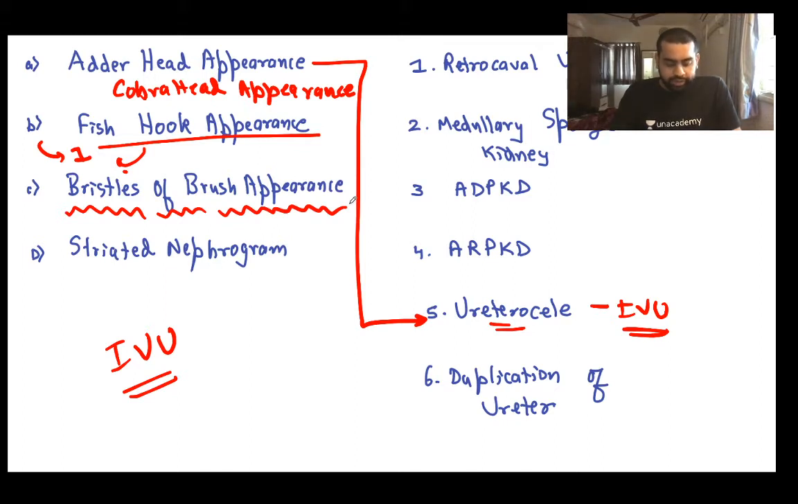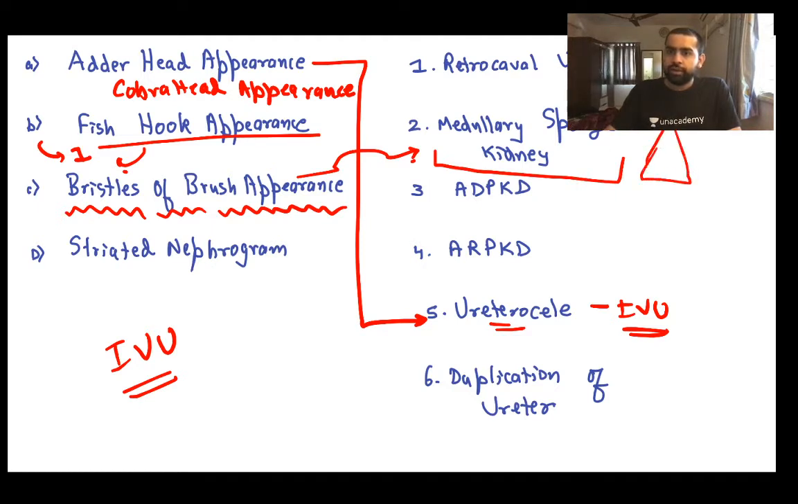Indrani has already said that we get this in 2, that is medullary sponge kidney. What do you think, guys? So yes, in fact, this bristles of brush appearance is present in the medullary sponge kidney. What happens over here? You have this renal pyramid, and from here you get a bristles of brush appearance like this. If you go for intravenous urography, you get a hyperintense bristles kind of appearance, and this is called the bristles of brush appearance, a characteristic IVU finding of medullary sponge kidney. Please understand this.